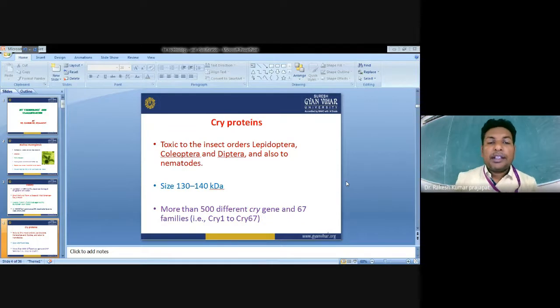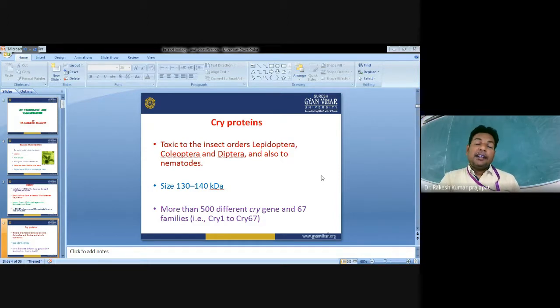Cry proteins are toxic to the insect orders Lepidoptera, Coleoptera, and Diptera, and also to different classes of nematodes. These Cry proteins are the proteins encoded by the cry genes. Cry genes are nothing but the Bt genes, present in the genome of the Bt bacteria, Bacillus thuringiensis.